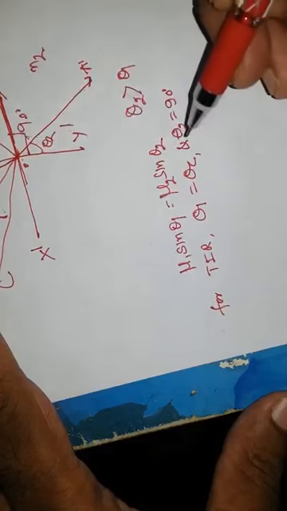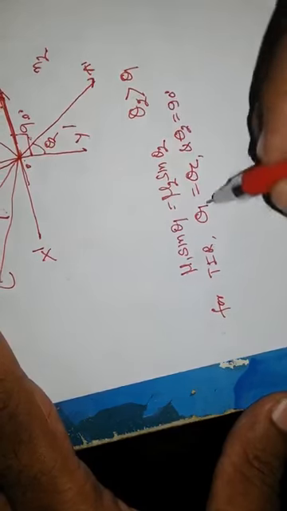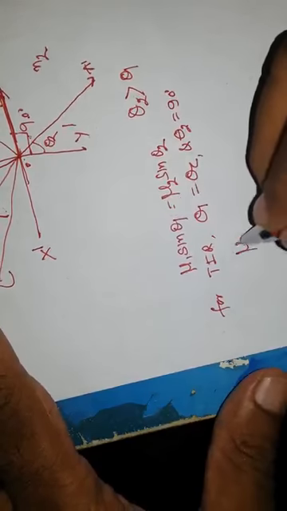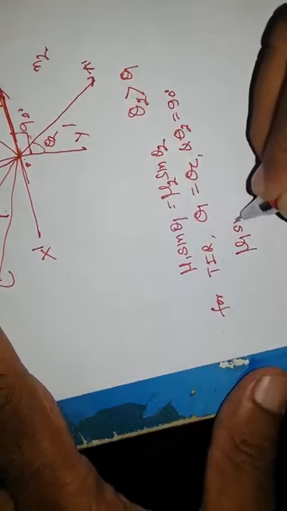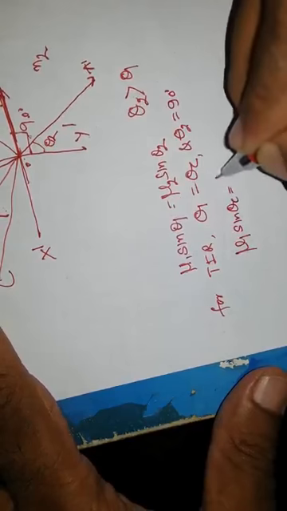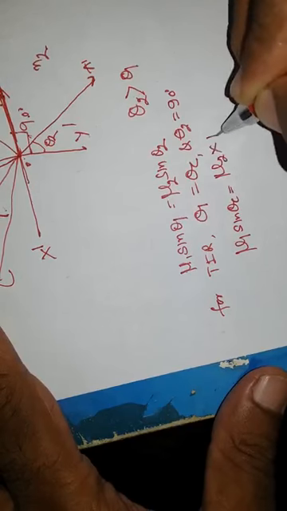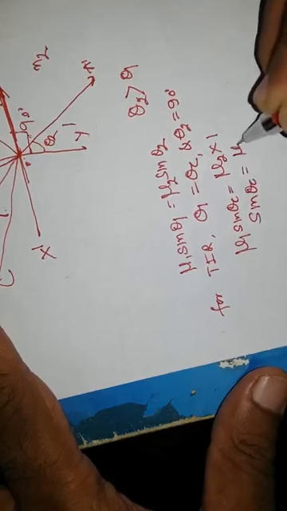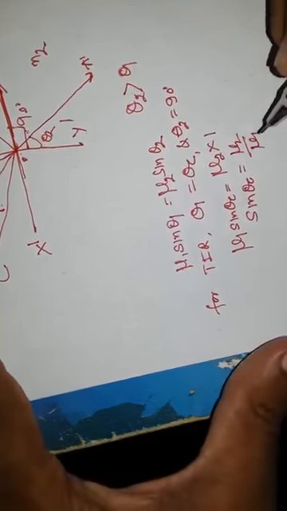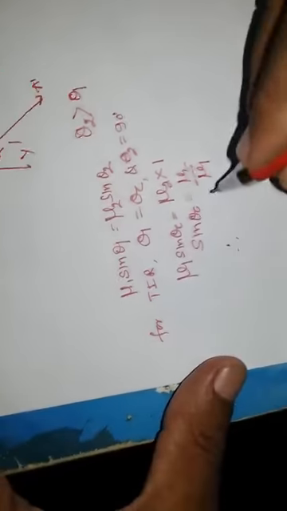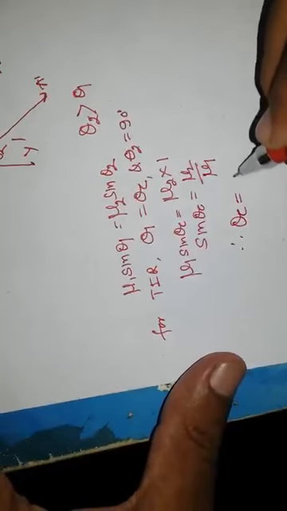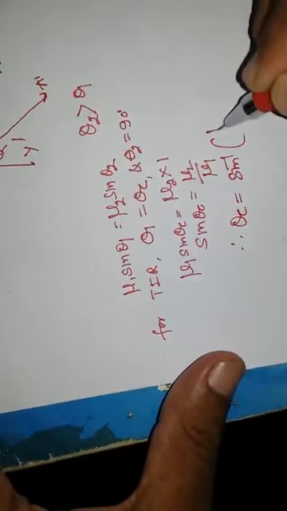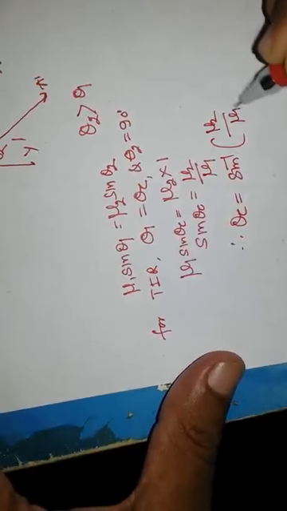Now substitute these values: mu 1 sine theta C equals mu 2 into 1. That means sine theta C is equal to mu 2 upon mu 1. Therefore you can write theta C equal to sine inverse of mu 2 upon mu 1.